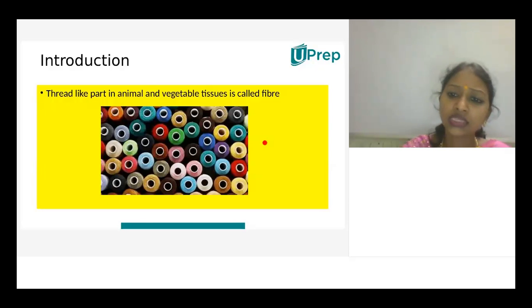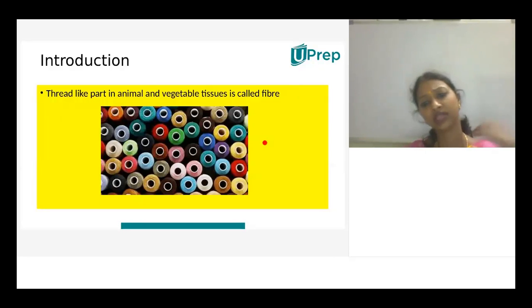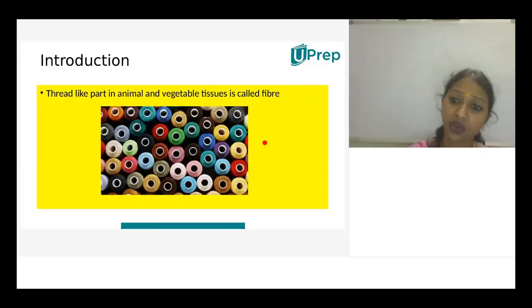These threads are obtained from the raw material from plants and animals. They'll take the required source from the plants and animals, and they'll go with different treatments, with different chemicals, and finally we'll get the fiber, and we'll go with the yarning process.